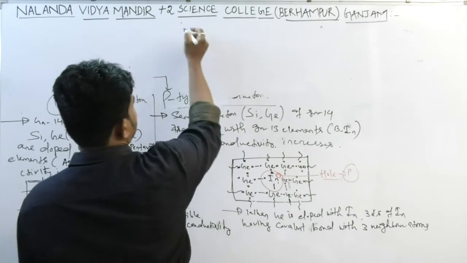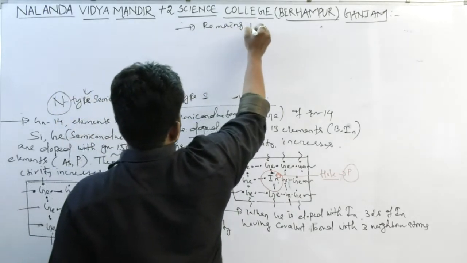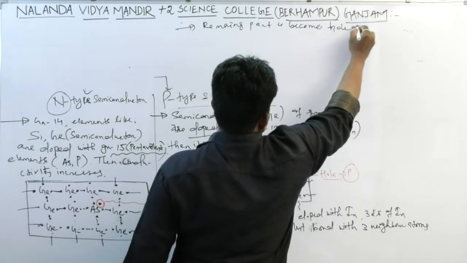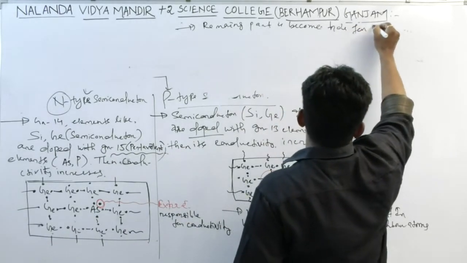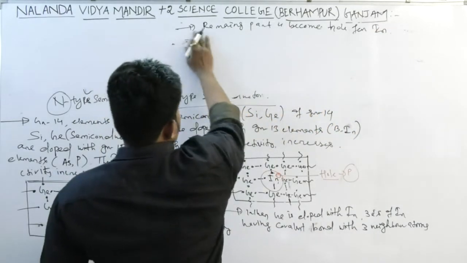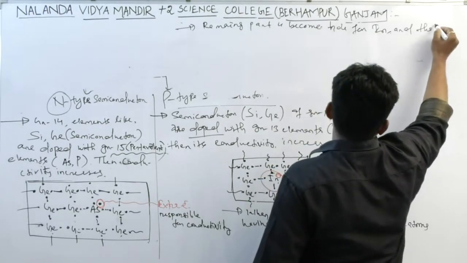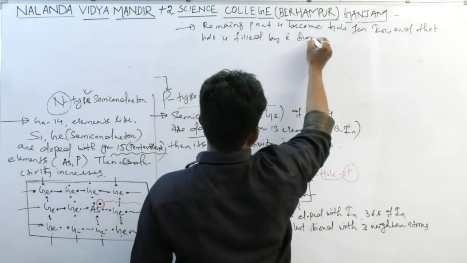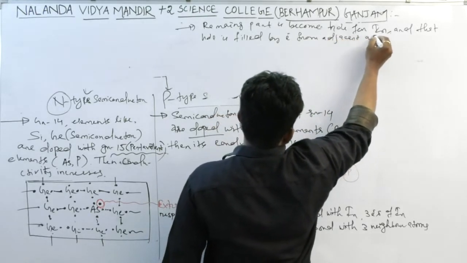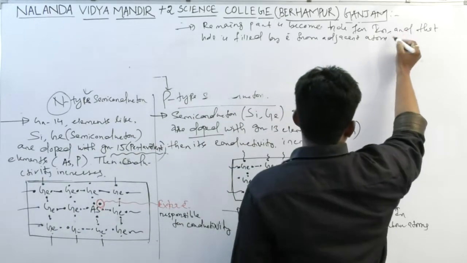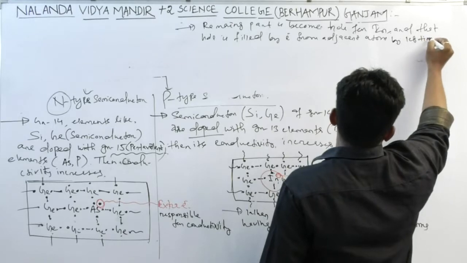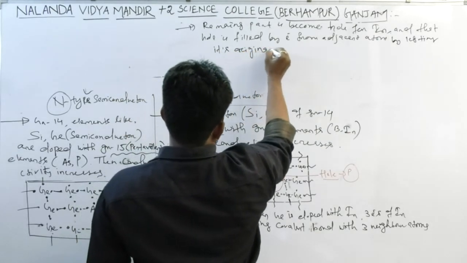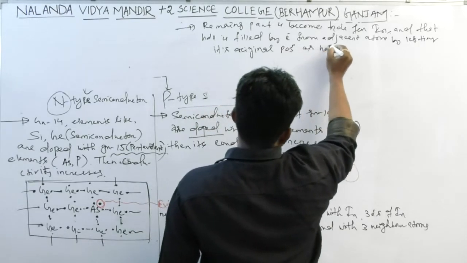So from this part I am continuing. The remaining part becomes a hole for indium, and that hole is filled by an electron from an adjacent atom, leaving its original position as a hole.